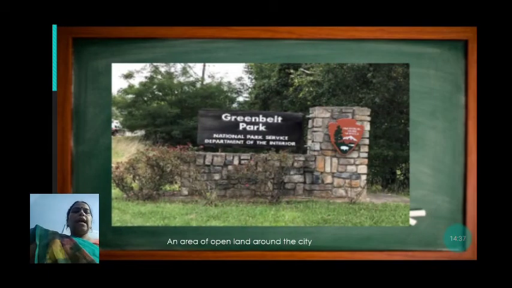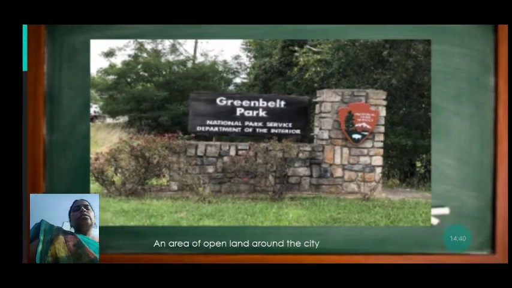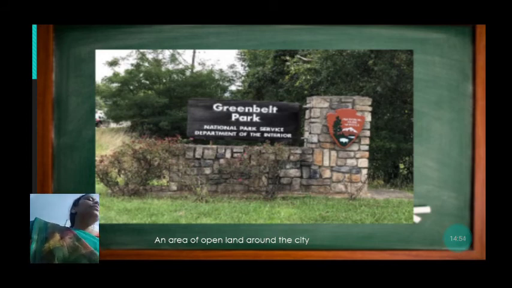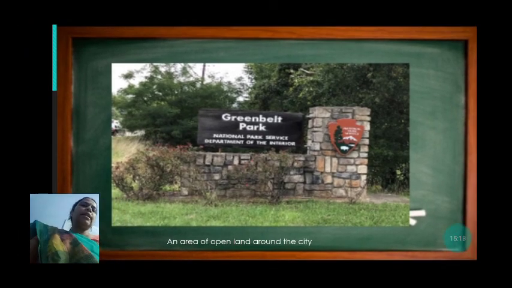Now the next one is an area of open land around the city. An area of open land around the city is called the Greenbelt. The Greenbelt is the area where we find green land, where people go out and move around, and children play. That area is used for walking, jogging, and doing exercises, and it is open land around the city. It is named green belt as it is green in color.